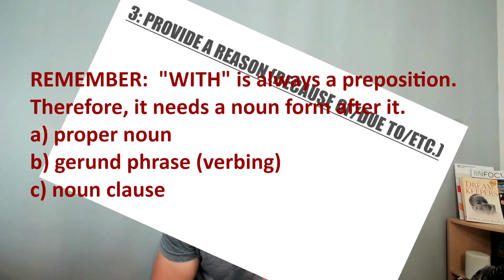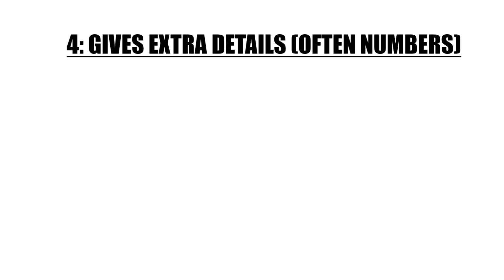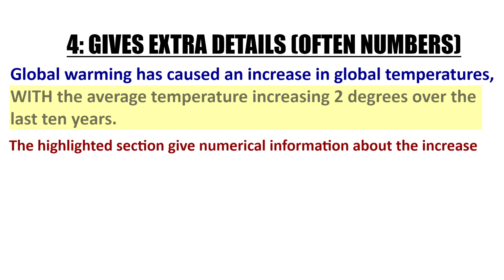That is more advanced. Finally, the final meaning of with, or the final way you can use with, is to provide more details after a comment. Often these details are numerical, which means numbers. Now, let's look at an example. Global warming has caused an increase in global temperatures. Now I'm going to provide more detail. With the average temperature increasing 2 degrees over the last 10 years. Notice, with is providing more detail. It's providing information about the increase.